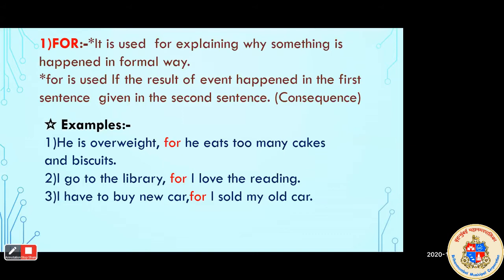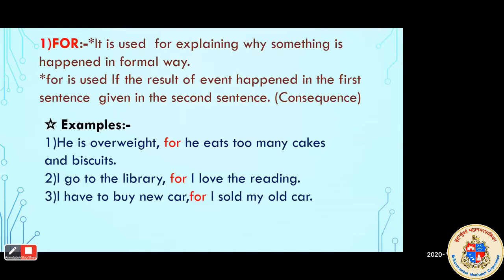What is the reason? He eats too many cakes and biscuits. Okay, and the reason is given in a simple way, without using the word because. Okay, the second is I go to the library for I love reading.